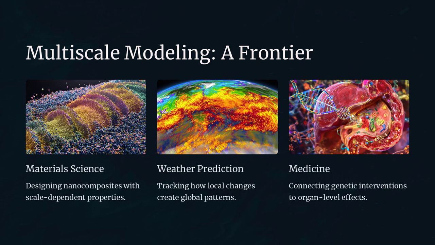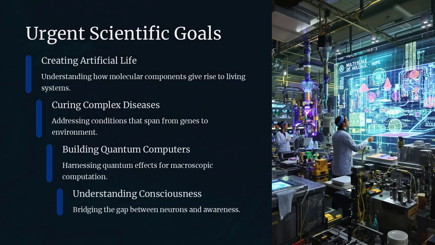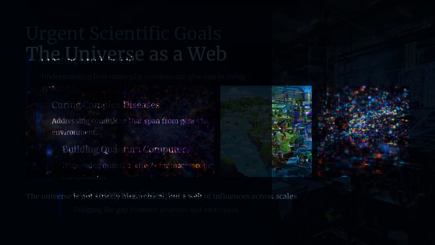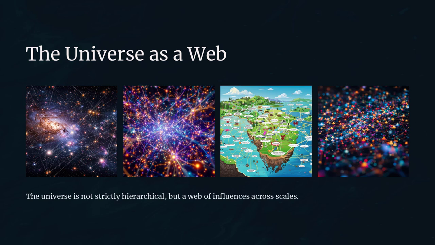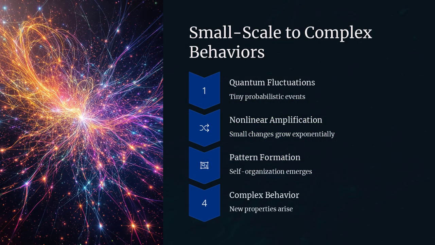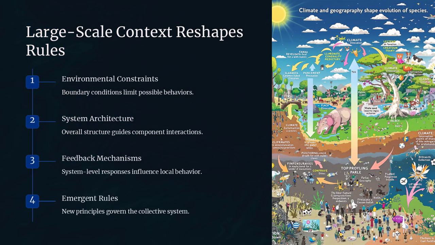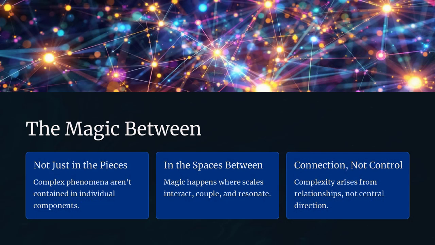A classic example is superconductivity. At the atomic level, electrons repel each other due to like charges, but under certain conditions they form Cooper pairs, a quantum phenomenon that arises from interactions with the crystal lattice. These pairs move through the material without resistance, producing superconductivity, a macroscopic quantum state. But here's the paradox. If you just look at the electrons or just the lattice vibrations, phonons, you miss the emergent behavior. It's the cross-scale interaction, quantum particles with collective large-scale coherence, that makes the phenomenon possible.